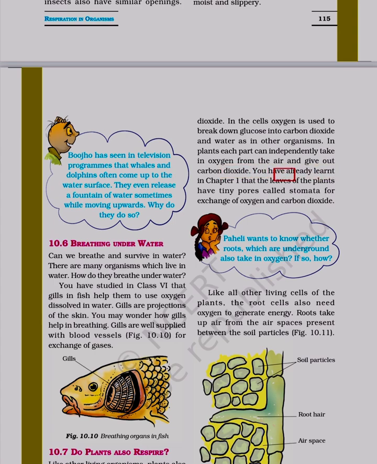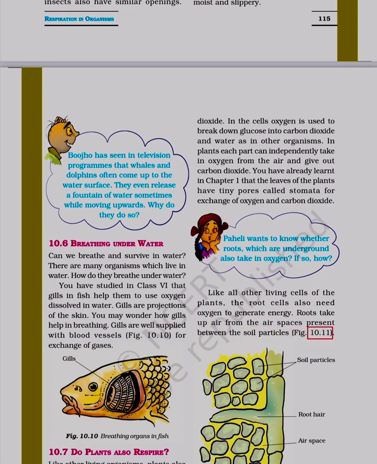You have already learnt in chapter 1 that the leaves of the plants have tiny pores called stomata for exchange of oxygen and carbon dioxide. Paheli wants to know whether roots, which are underground, also take in oxygen. If so, how? Like all other living cells of the plants, the root cells also need oxygen to generate energy. Roots take up air from the air spaces present between the soil particles.